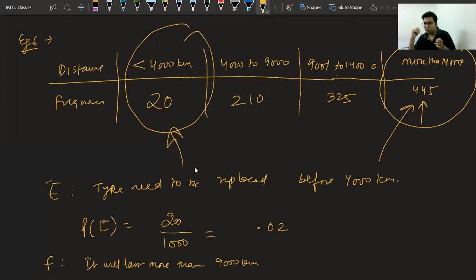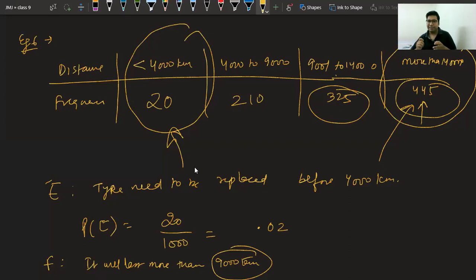So you have to add more than 9000, which is 325 plus 445. Again, I am repeating, it is saying it will last more than 9000. So both these numbers will be counted.